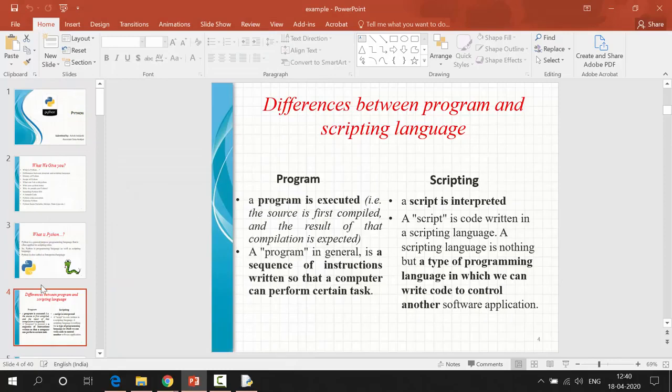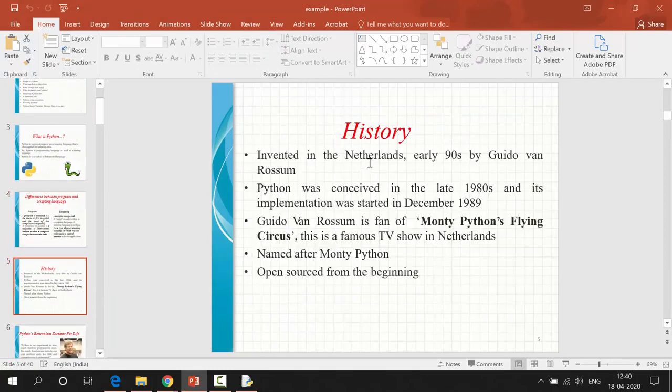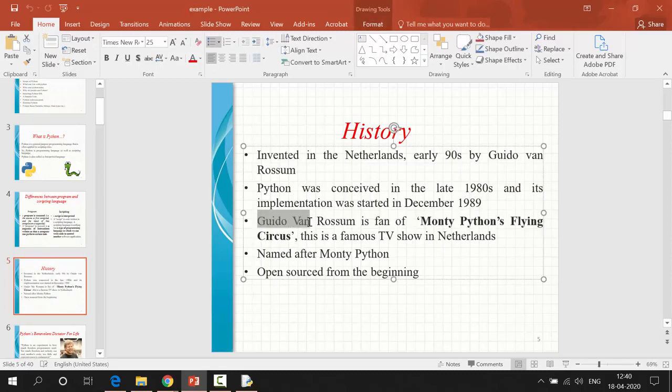Next, the history of Python. Most people think Python is a new language, but that is not right. Python is an old language, older than Java. In 1991 the first release, Python 1, was officially announced. The god of Python is Guido van Rossum. He invented the language Python.